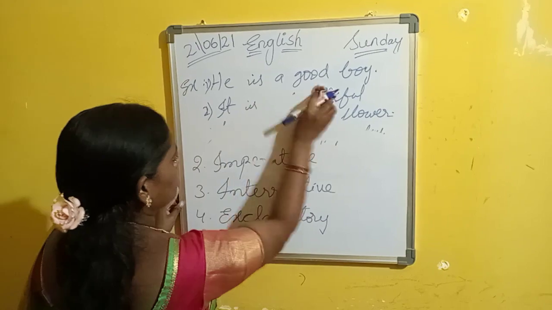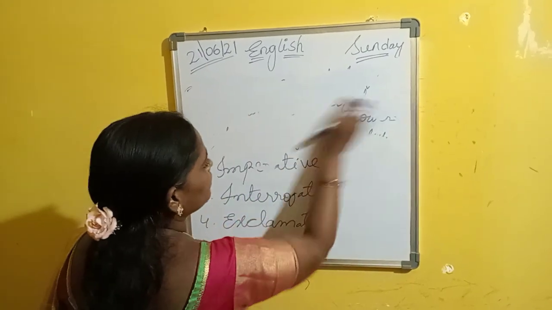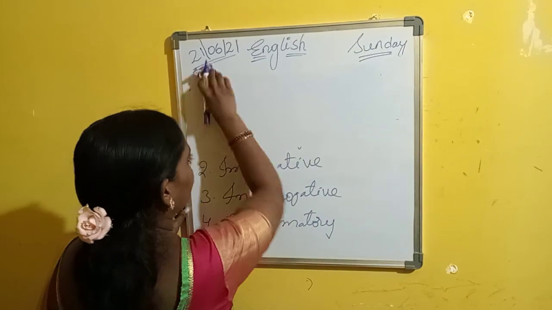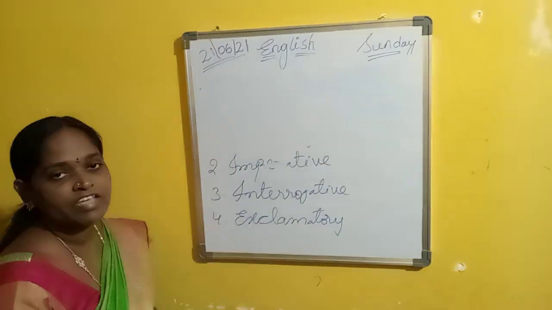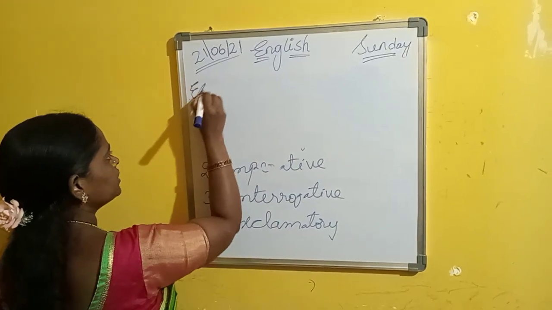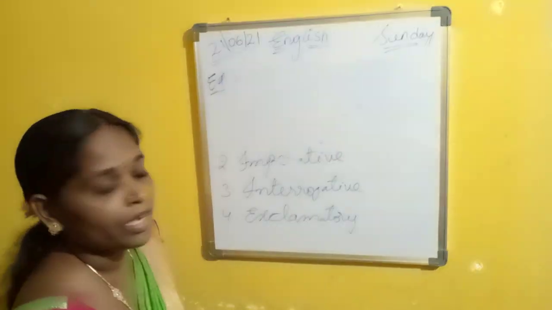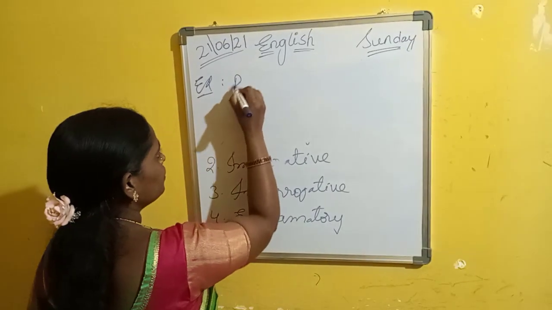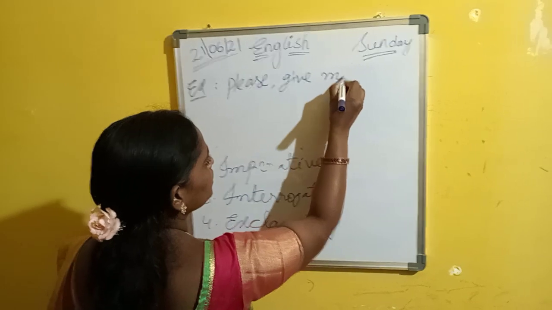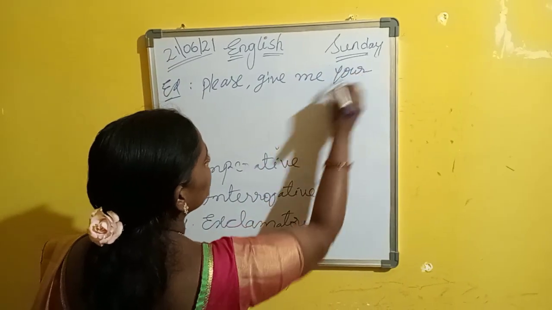Next one is an imperative sentence. What is an imperative sentence? An imperative sentence means a request or a command. What is a request? Please give me your book.